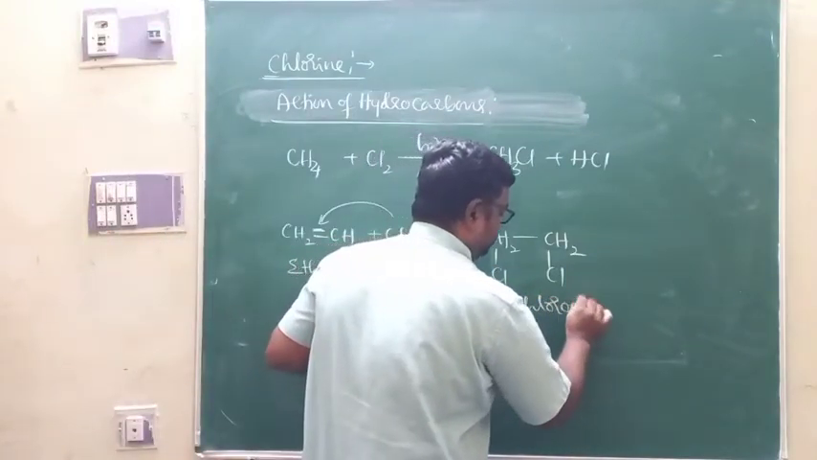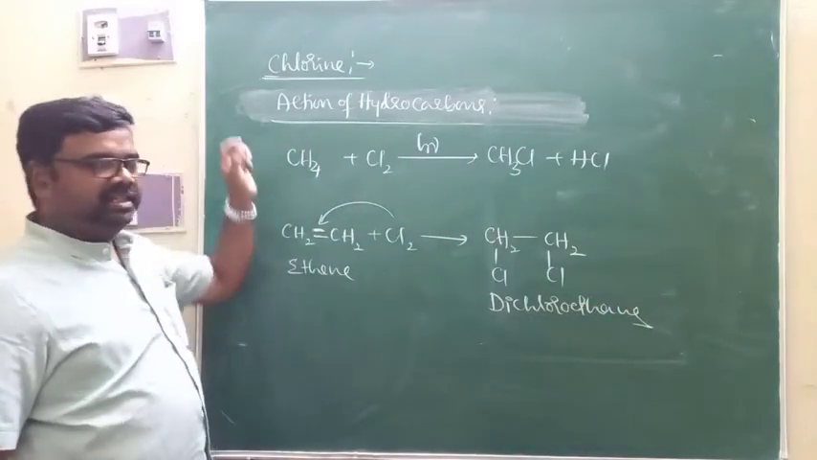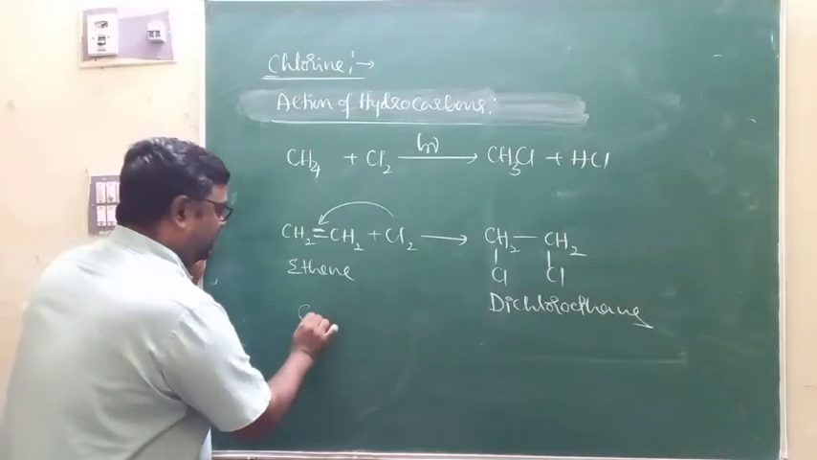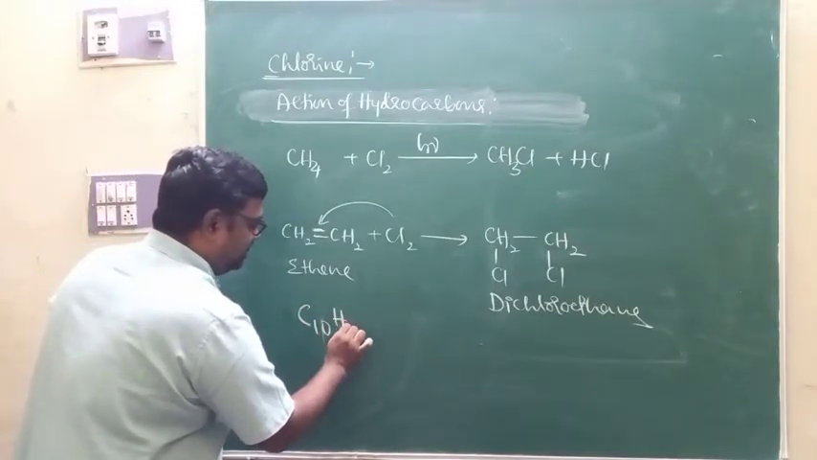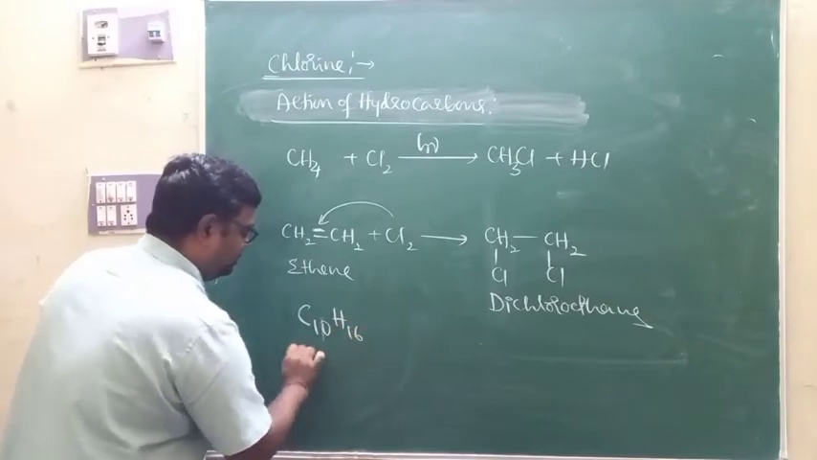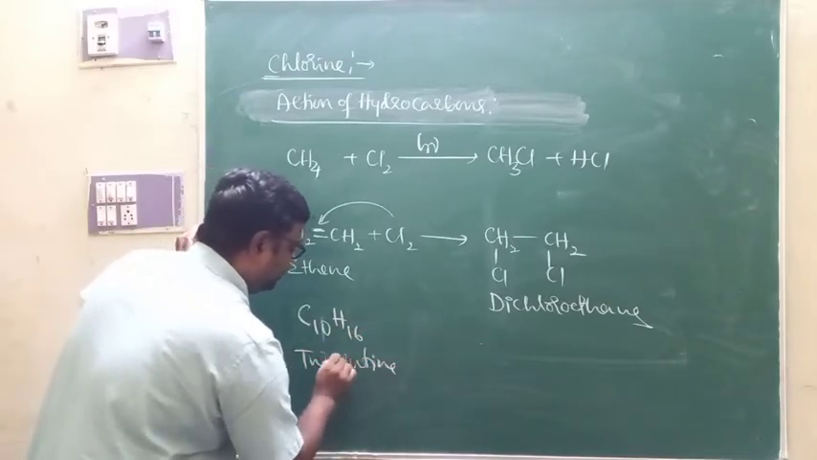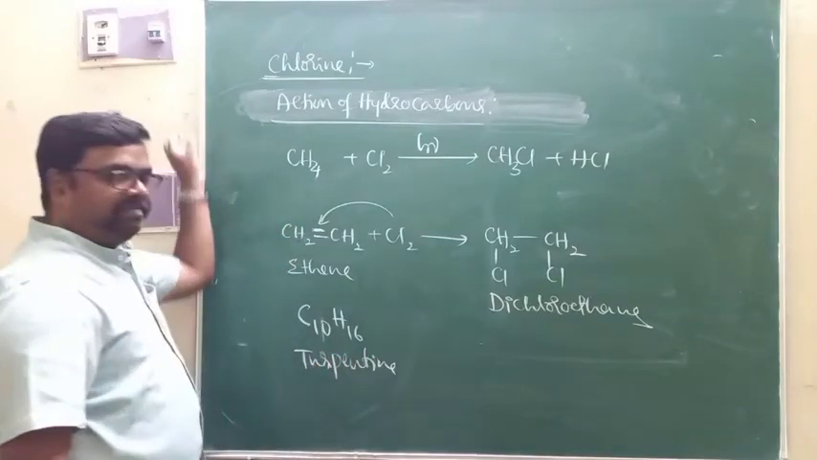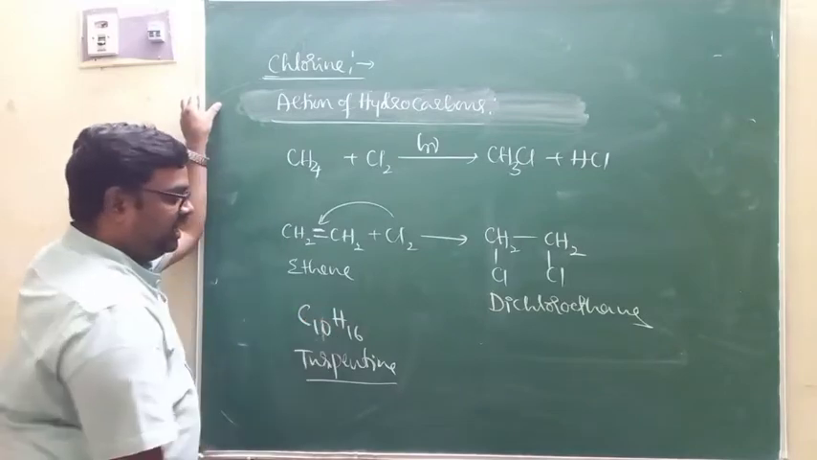This is dichloroethane. Apart from that, as I already told, that is C10H16. This is also called turpentine. Today you heard about turpentine oil, right? The composition of turpentine is C10H16.